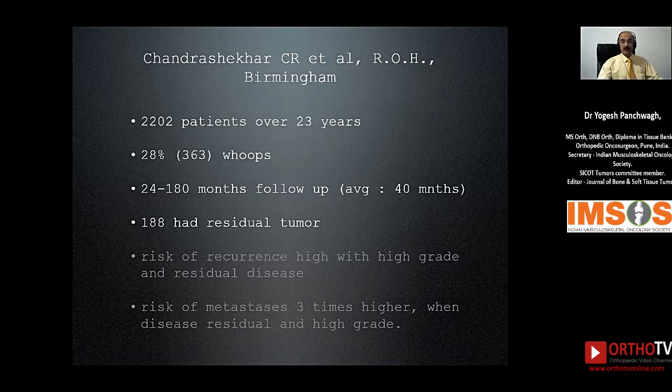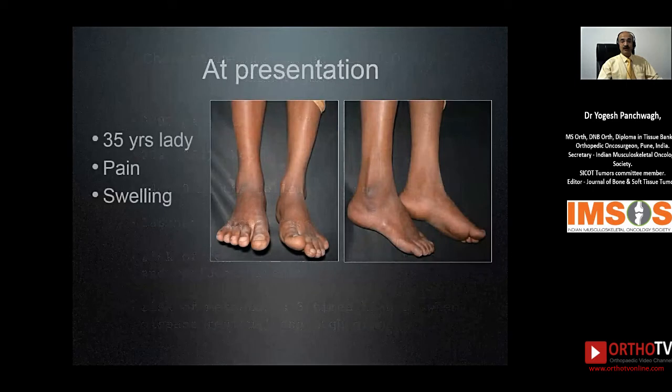And we now know that the risk of recurrence is very high with high-grade tumors and with cases where there is residual disease. The risk of metastasis in these patients is 3 times higher when this happens. And that is why we need to aim to reduce these errors in workup and diagnosis. I'll be sharing with you a few case examples that we have come across at our orthopedic oncology clinic.